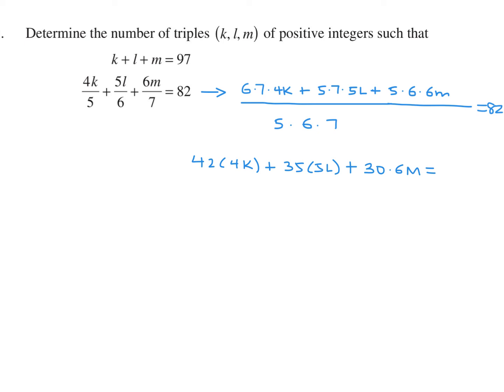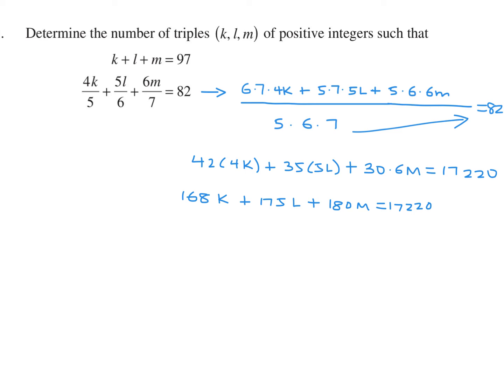Then I'll put everything on one side. I'll cross multiply that guy. So that is going to be 17220. So now we have 168K plus 175L plus 180M is 17220. Now, can we reduce this? I'm not sure if I can reduce it.